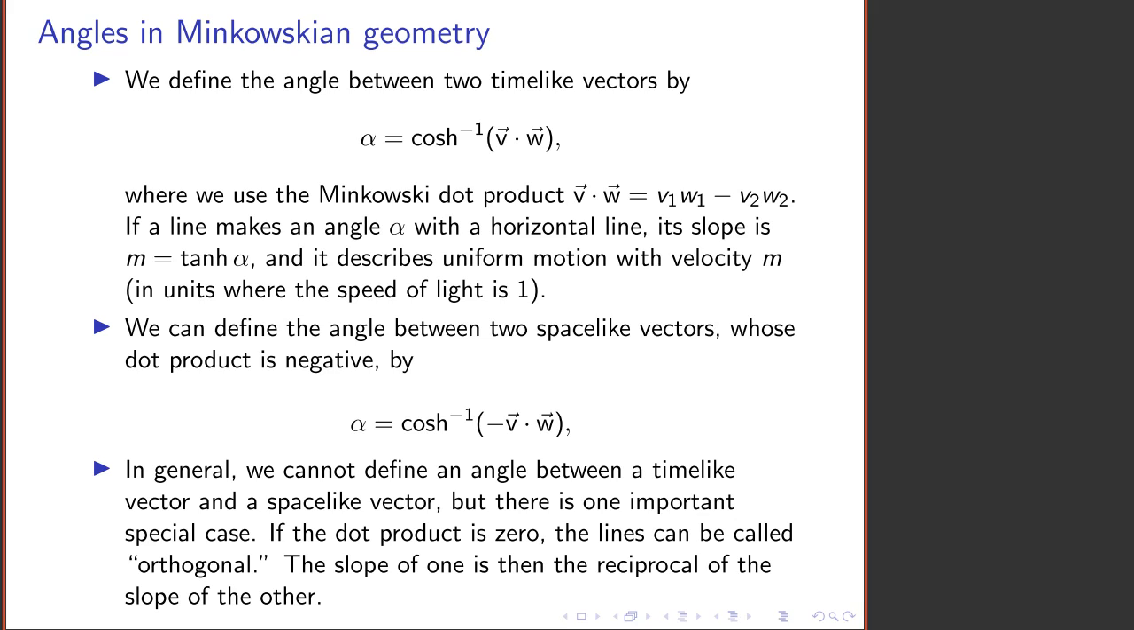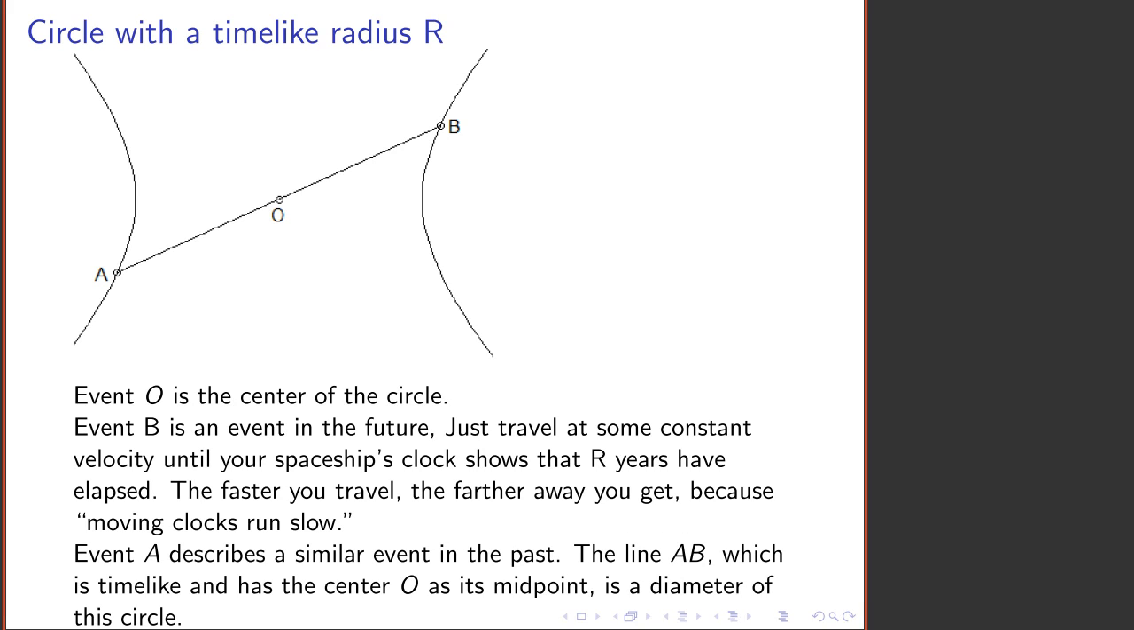However, we can't define an angle between a timelike vector and a spacelike vector, except in one special case. The special case is where the dot product is 0. In that case, it's reasonable to call the lines orthogonal, and on a diagram for Minkowskian geometry, the slope of one of those lines is then the reciprocal of the slope of the other. So we have a simple criterion for recognizing orthogonal lines.